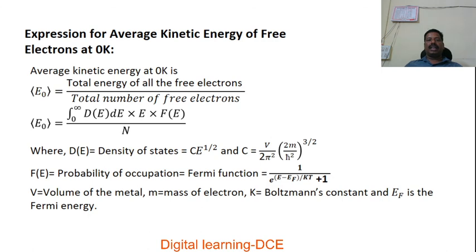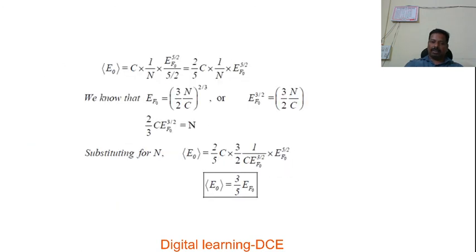Then the expression for average kinetic energy of free electrons at absolute 0 degree Kelvin. This derivation has some basic touch with the previous derivation. The same concepts are used: the density of energy states expression and the Fermi function, or probability of occupation function, are used to derive the expression for average energy. It is very easy to derive this expression. This is also an essay type question you may expect in the examination.